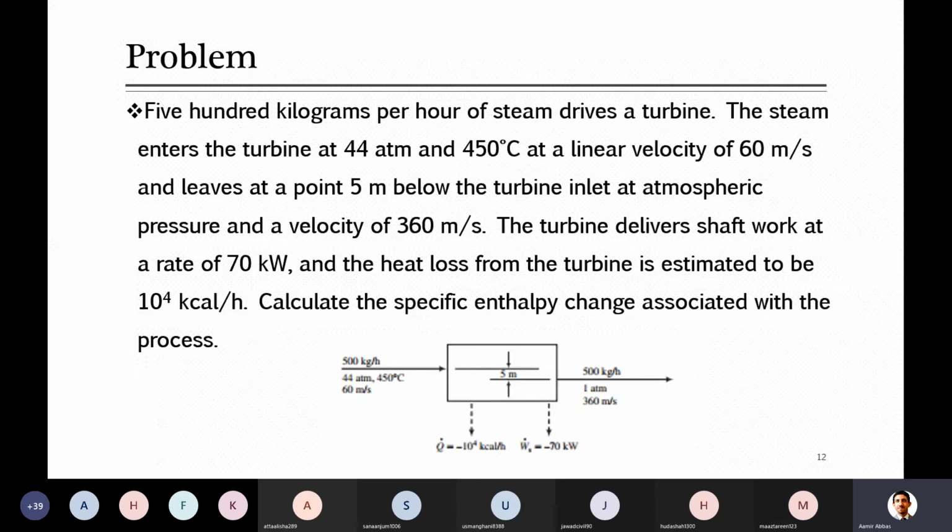So here 70 kilowatts will be negative, and the heat loss from the turbine is estimated to be 10^4 kilocalories per hour.